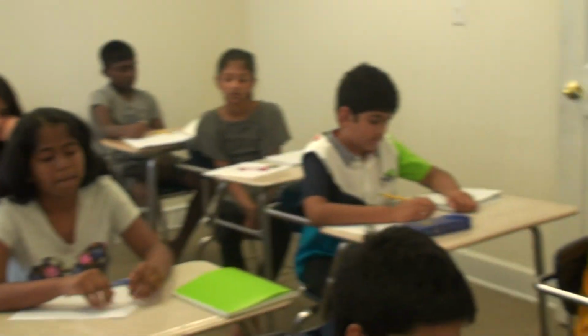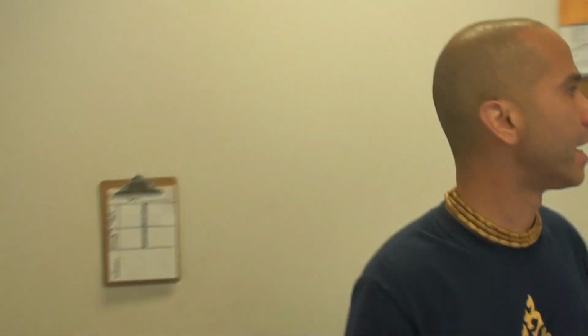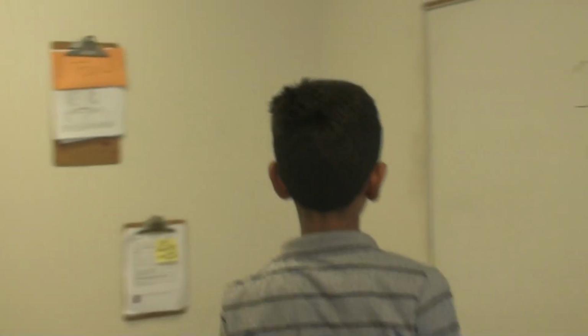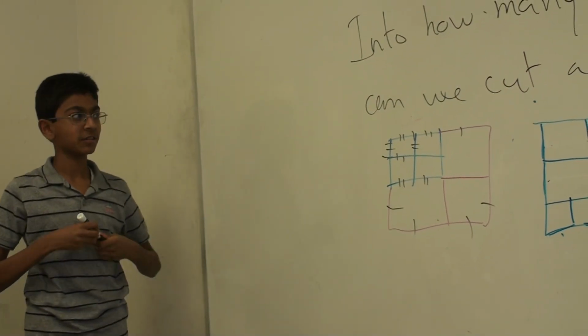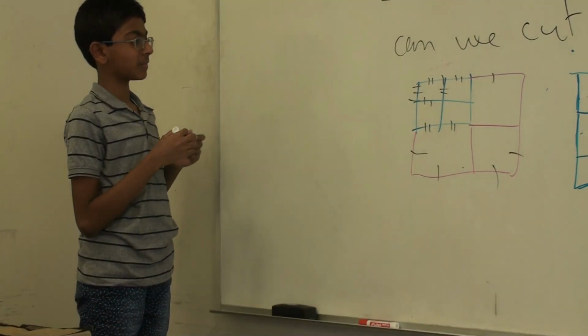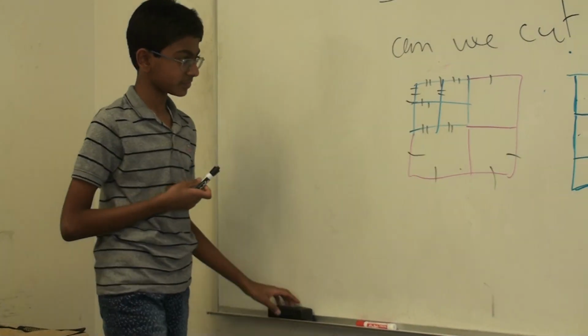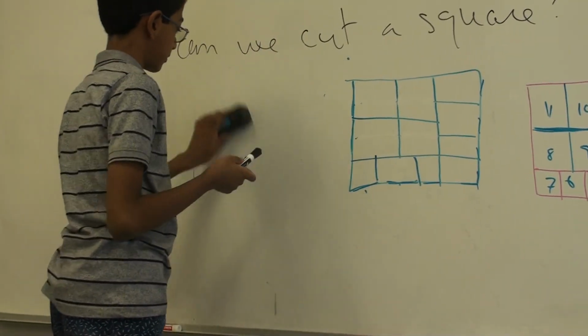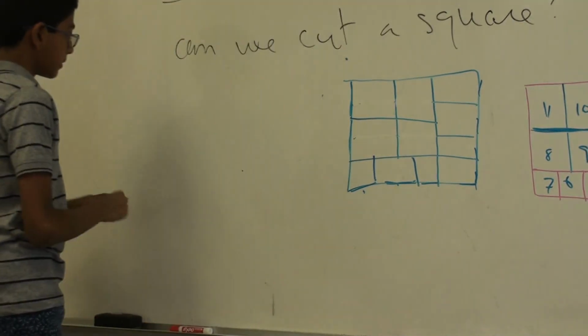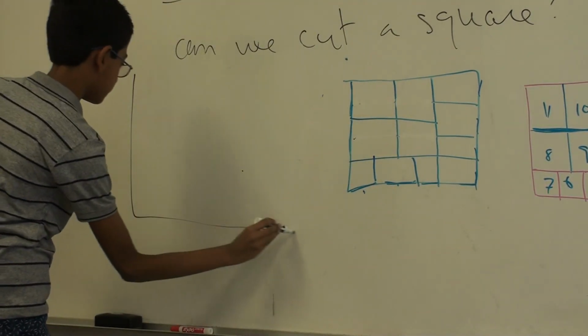So you start out with one big square, and can you show us how you would follow this pattern? Let's see if we're all following. Should I erase all the stuff on the board? If you want to erase it, feel free. Okay, I'll erase my own. I'm not gonna erase these. Okay, so we start off with one big square.